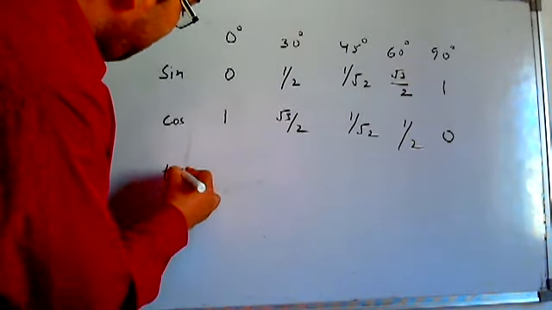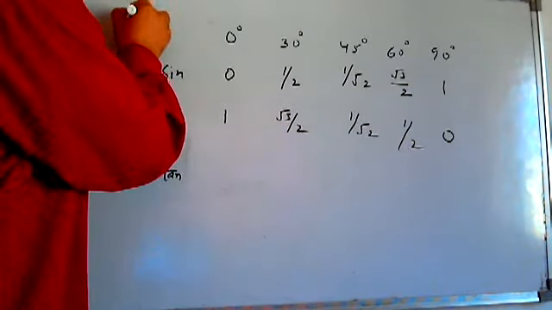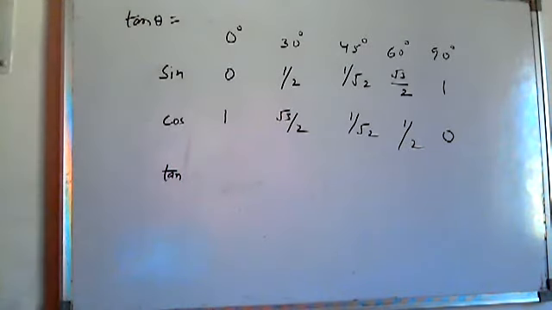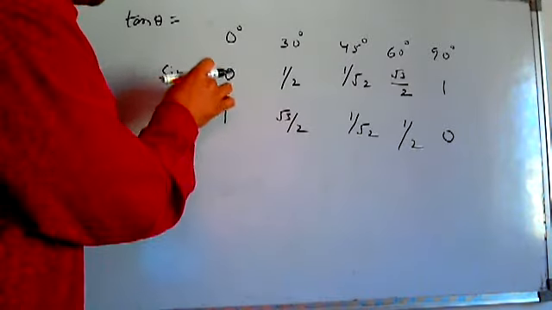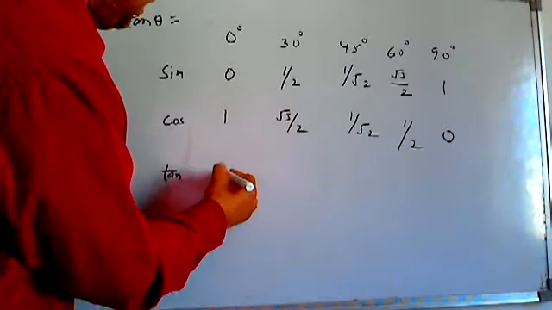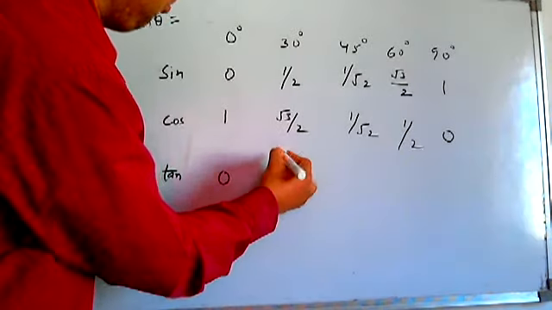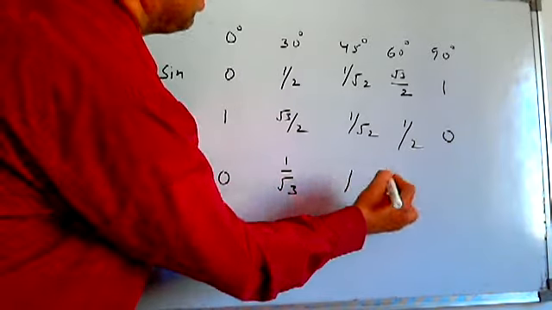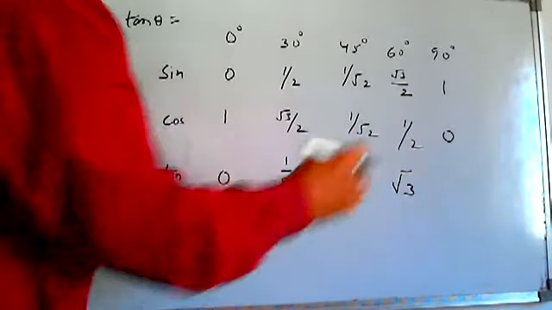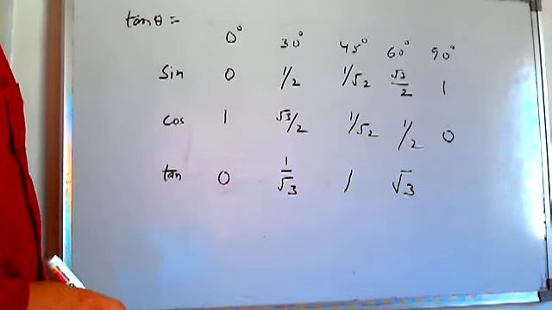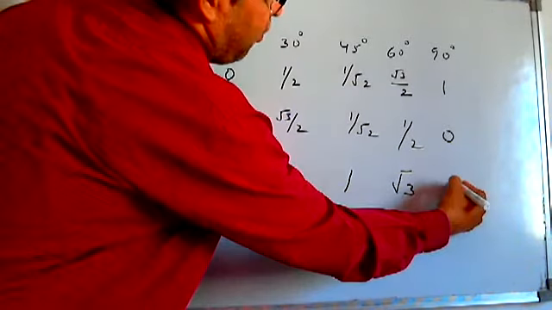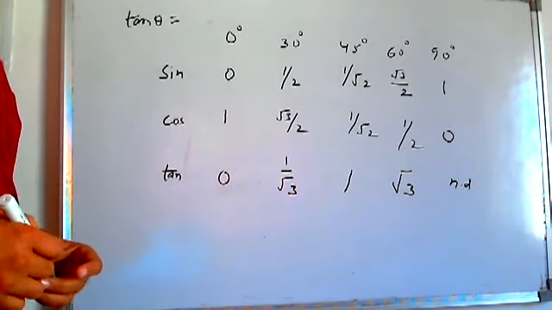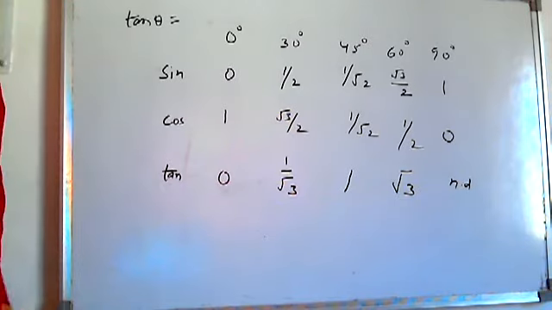Here, tan theta. Very basic thing, if you remember that tan theta is always sin theta by cos theta. So you can find the value of tan just using the values of sin and cos. Here it is going to be 0 by 1, 0; 1 by 2 over root 3 by 2, 1 by root 3; this is 1, this is root 3, and 1 by 0. Wherever 0 is there in the denominator, we say it is not defined. So wherever you find 0 in the denominator, you just find the thing as not defined.